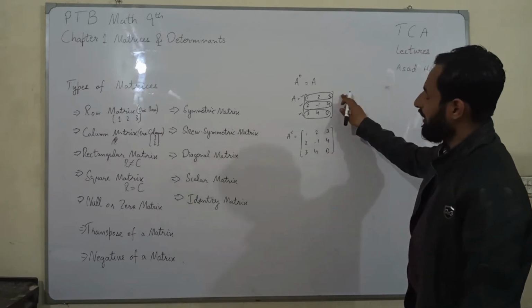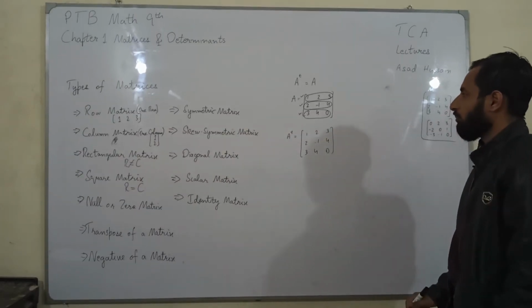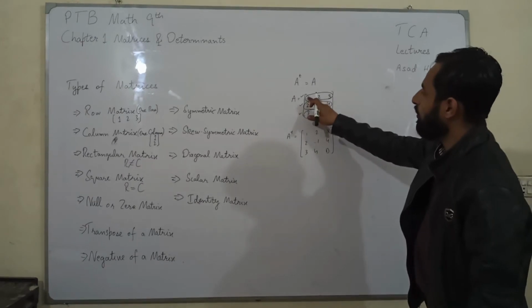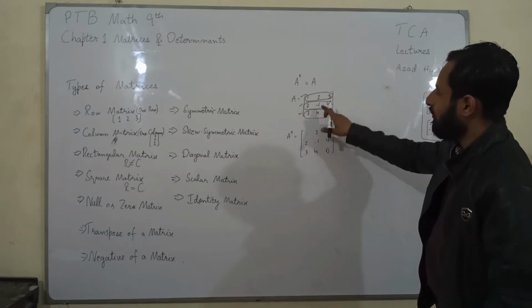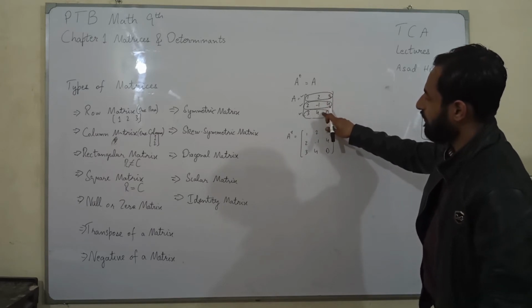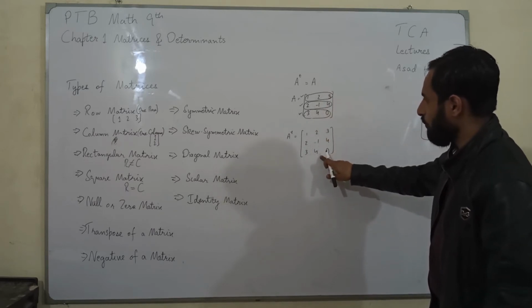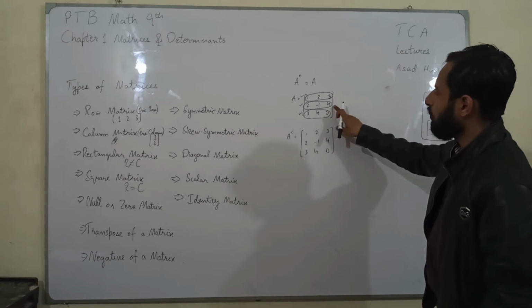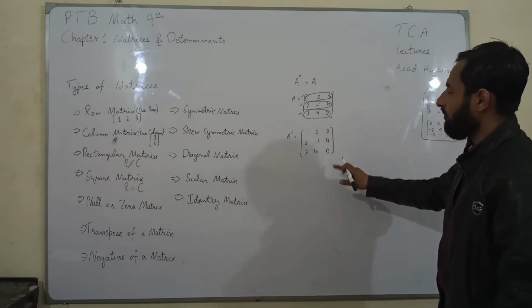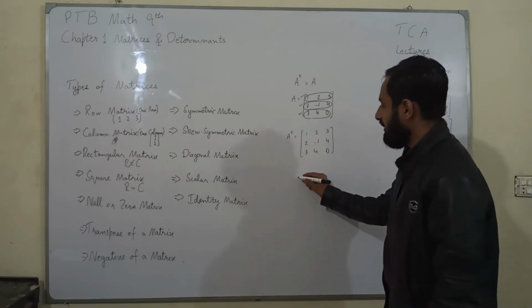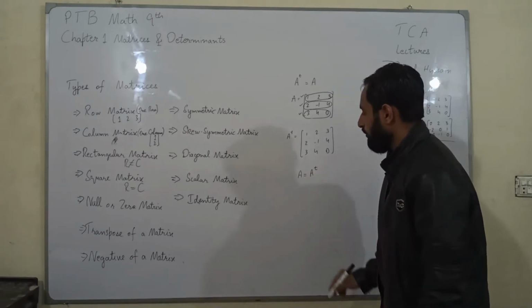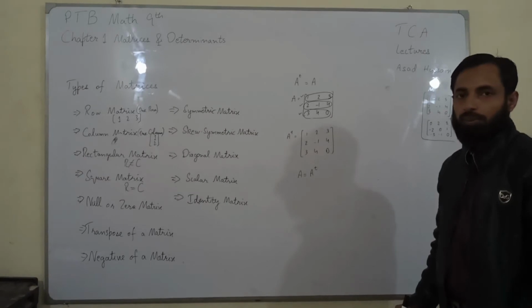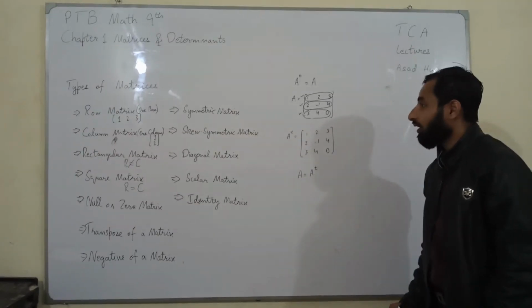Now compare the elements of A with A transpose. The first column is 1, 2, 3 in both. For the second column it is 2, negative 1, 4 in both. For the third it is 3, 4, 0 in both. Now we can say that A is equal to A transpose, so the matrix A is a symmetric matrix.